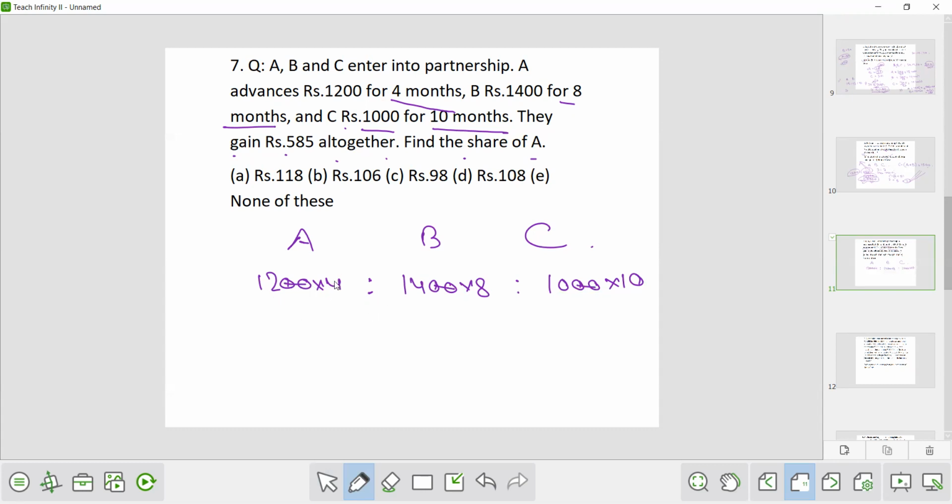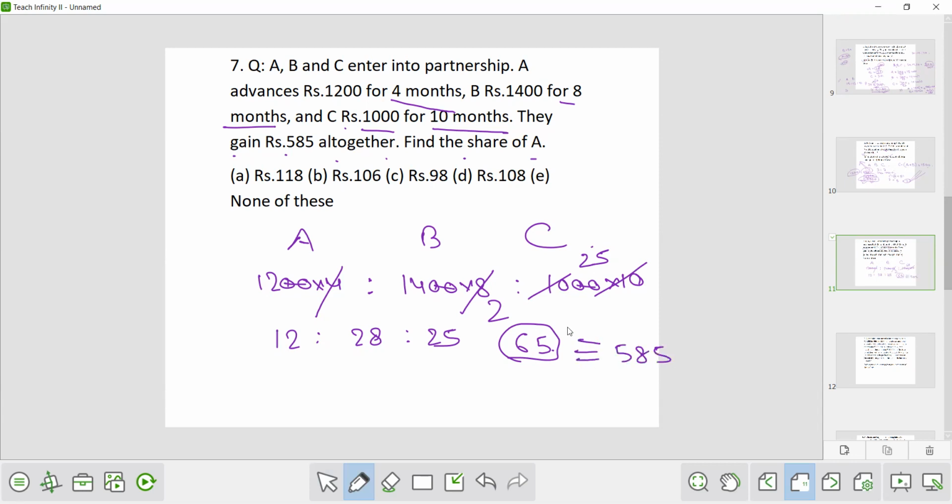Now 4 in 2 table, and this will be 100, so it will cancel 25 times. Now 12 is to 28 is to 25. Now this will not go in further cancellation, so totally 65. So if it would be 65 rupees, then A will get 12 rupees, B will get 28 rupees, and C will get 25 rupees. Now this is 65 is equivalent to how much?